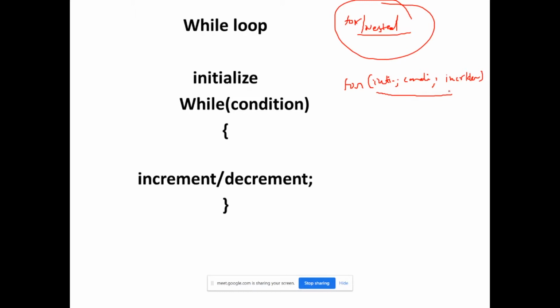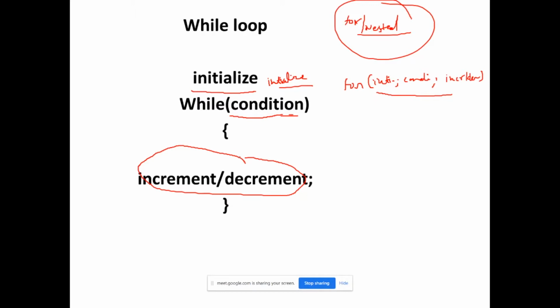But in the while loop syntax, first the initialization part will be done. Here we will initialize, and at the start of the loop there will be a condition. After that, open and close brackets, and before closing the bracket there will be either increment or decrement as per need, right?